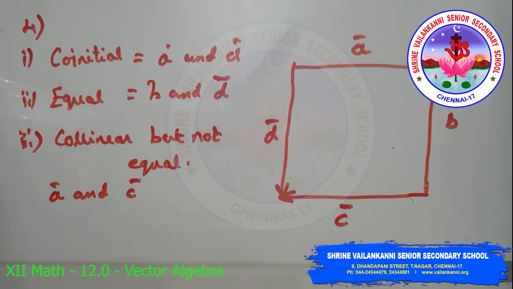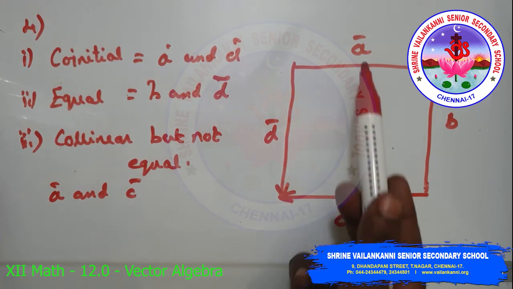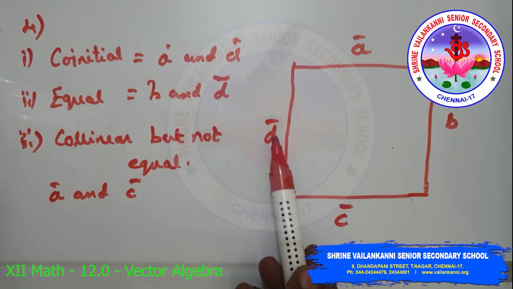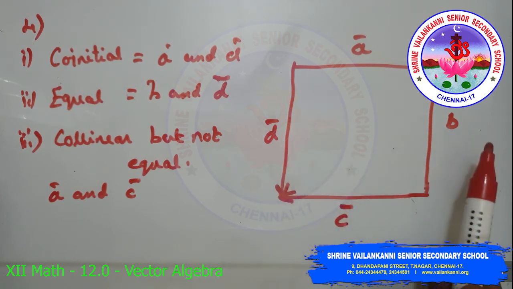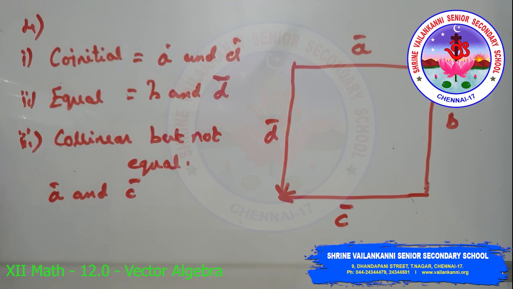Fourth question, identify the following vectors from the given figure. First, co-initial vectors. a and d are the co-initial vectors, which have the same initial point. Second one, equal vectors. b and d are equal vectors because they have the same magnitude and direction. Third one, collinear but not equal. Here the vectors a and c are collinear but not equal. This is because they are parallel but the directions are not the same.